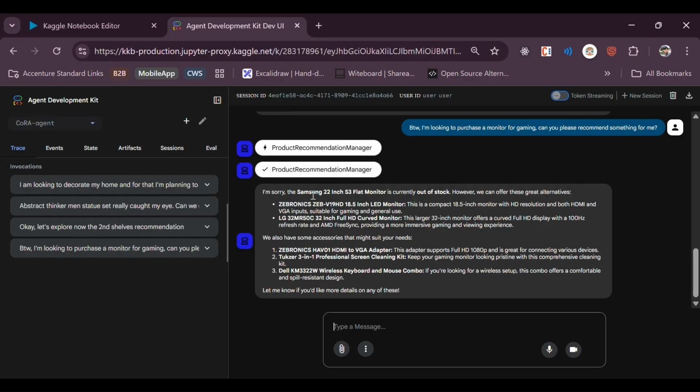Okay, so it found that the Samsung 22-inch SD flat monitor is suited best for me, which is, however, currently out of stock, unfortunately, again. So in this scenario, it has given me two other alternatives.